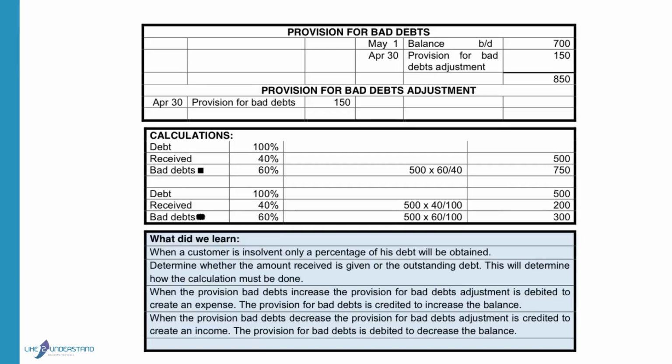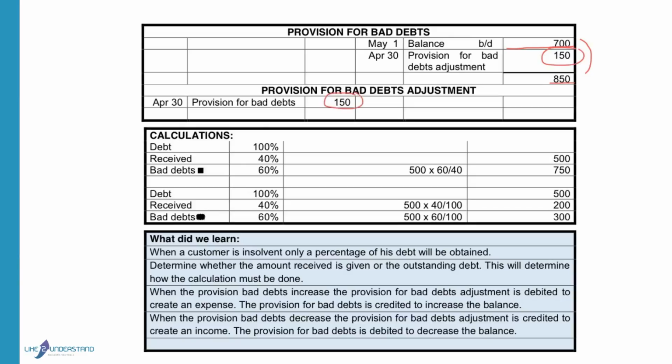If we look at the provision for bad debts account, they gave us a balance of 700 that was created at the end of the previous year. This amount must be increased to 850. So we want a new balance that must be 850. The provision for bad debts adjustment will then be debited with the difference between the 700 and the 850. So provision for bad debts will be credited with 150, and the provision for bad debts adjustment will be debited with 150.